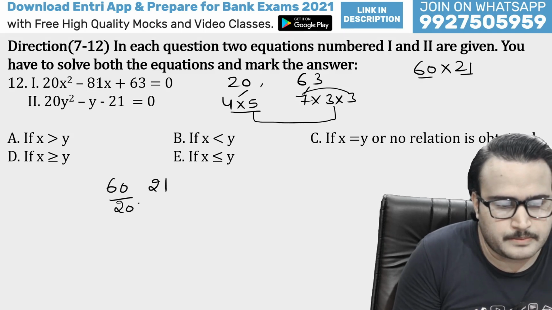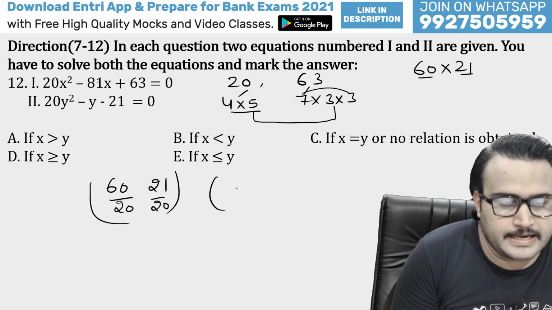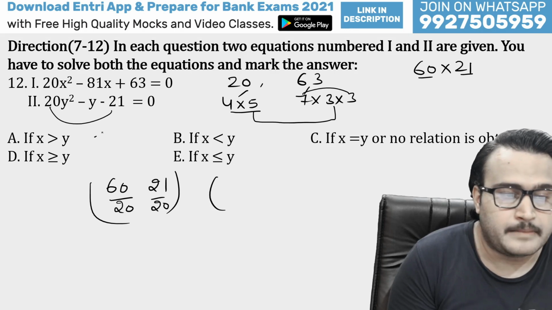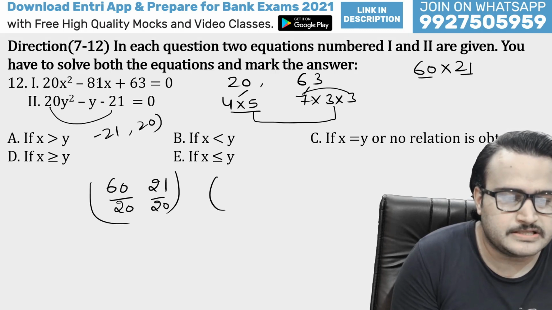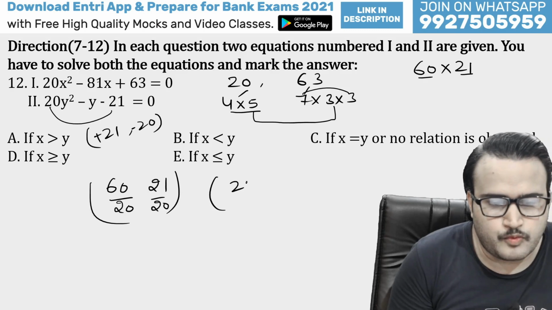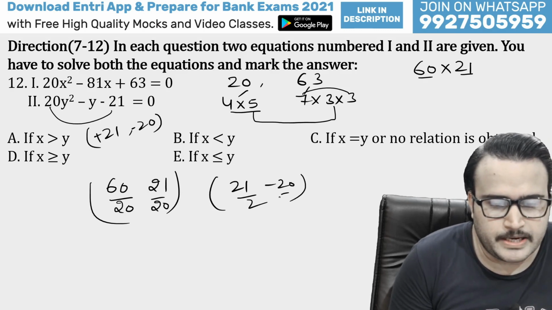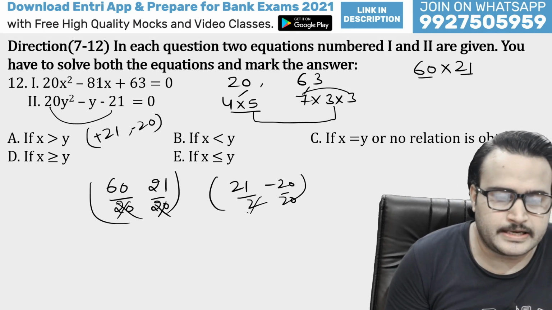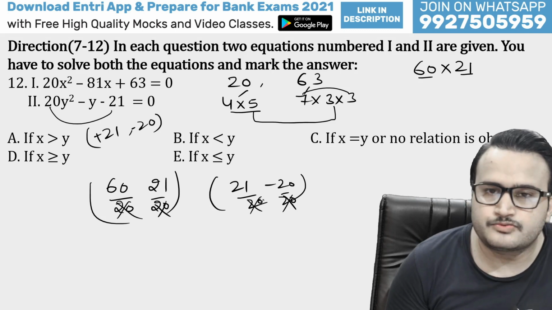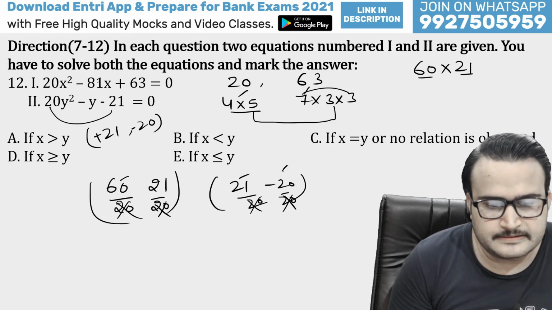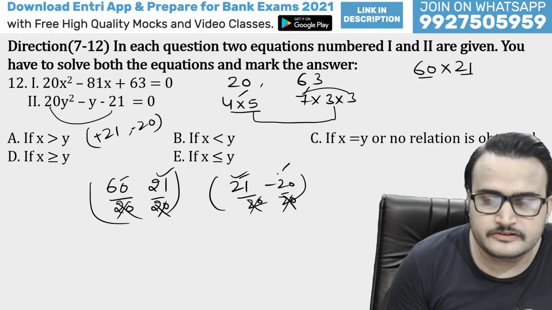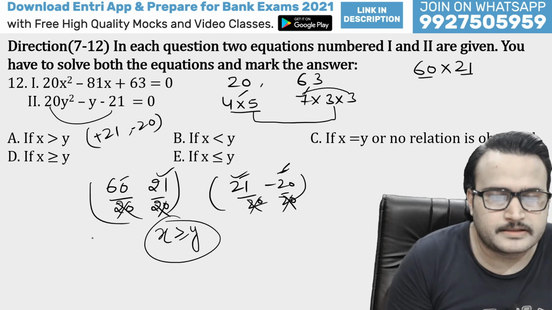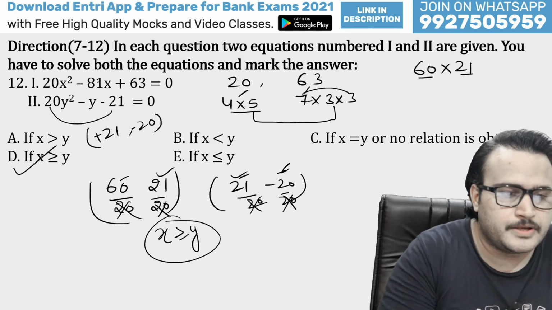We have to divide these numbers by 20 as well. And next will be 20 multiply by 21. We have to get minus 21, that means minus 1, sorry. So 21 and 20 will be changing the sign as well. So 21 and minus 20 will be the factors divided by 20. So all these numbers are being divided by 20, so we can neglect this 20, guys. So guys, 60 is greater than this and this. This 21 is equal to this but greater than this one. So in this way we can see x will be greater than or equal to y. So D will be your right answer.